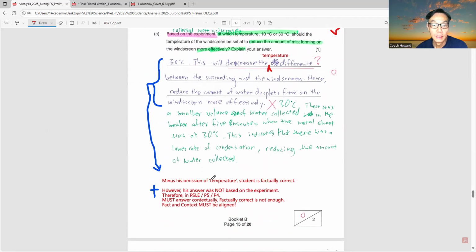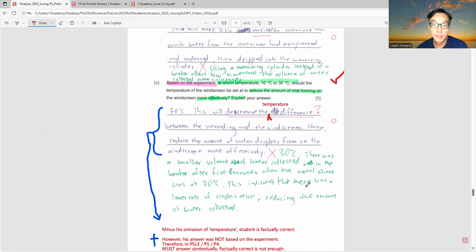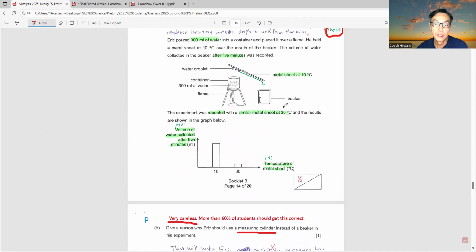Okay, this is my comment. Minus his omission of temperature, the student is factually correct. What I mean is, the student mentioned here 30 degrees, this will decrease the difference. He forgot to mention what difference, the temperature difference. Because you see in this question, the water is being heated up, so the warmer water vapor will come into contact with the metal sheet.